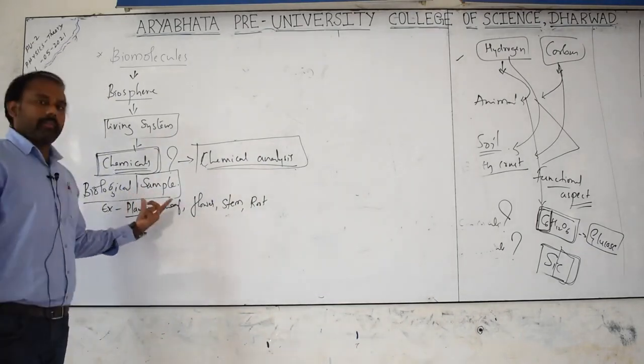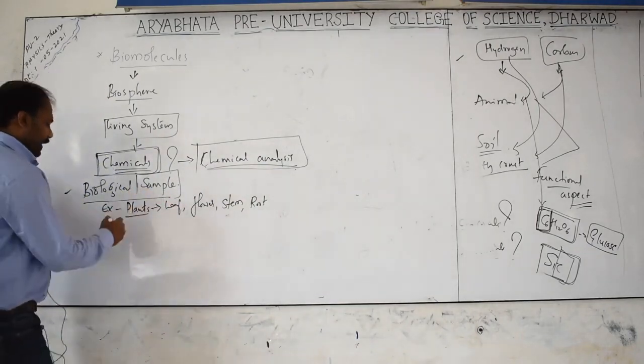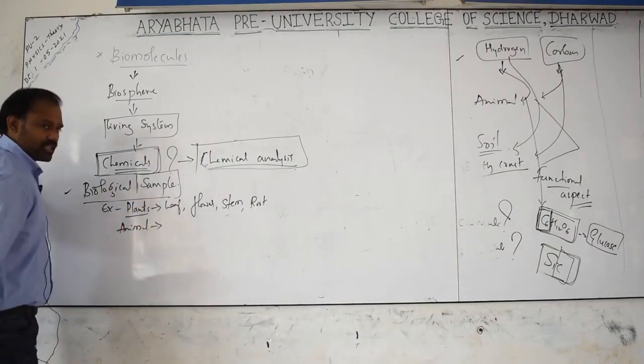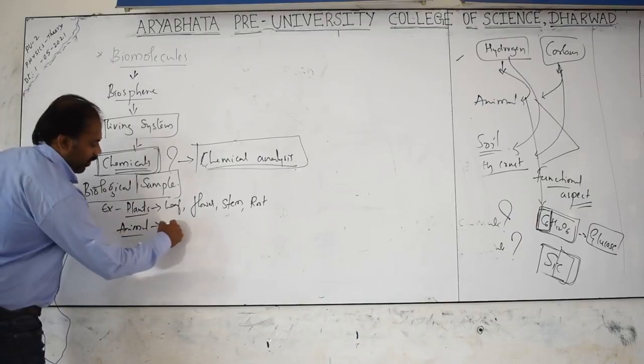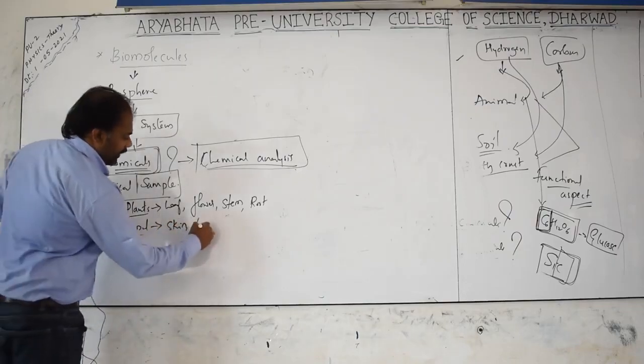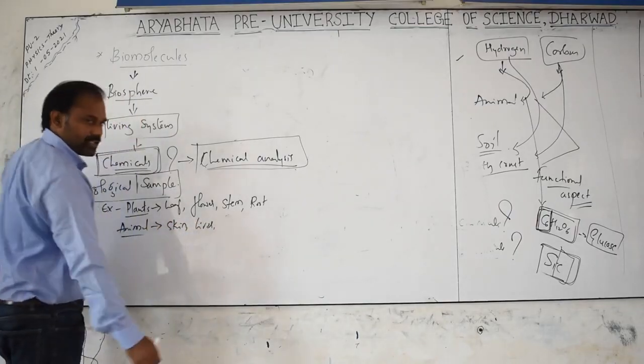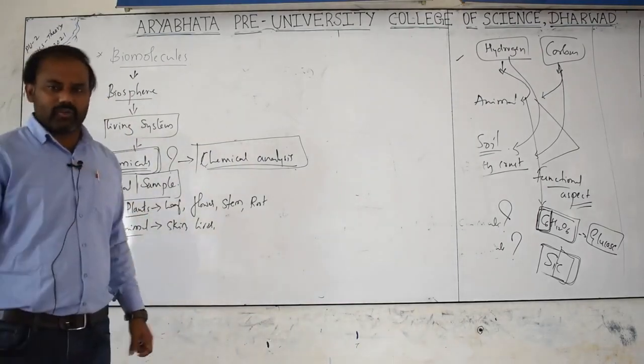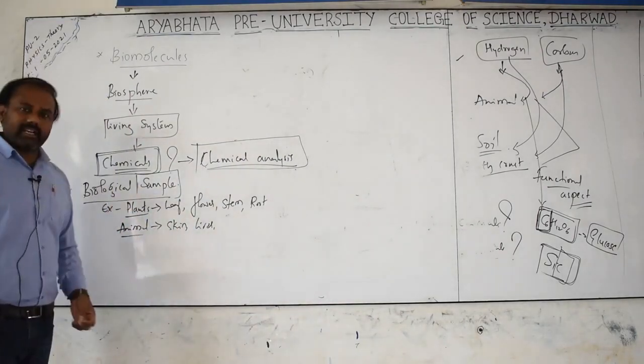That is simply considered a biological sample. When you take an animal source, we have skin, liver, spleen, kidney, whatever organ you take, and these are also considered biological samples.